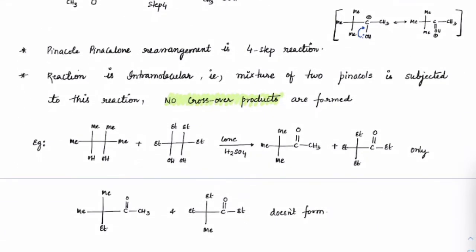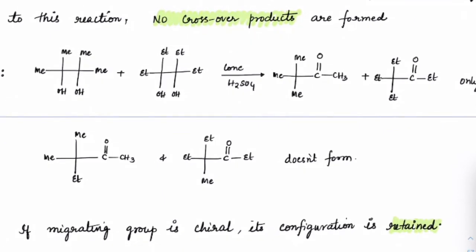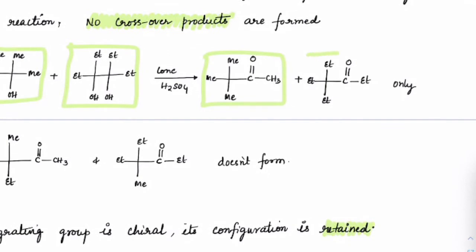For instance, I gave you a mixture of these two. Okay, watch carefully everybody. These two are the pinacols. One is with methyls, one is with ethyls. If we treat that with concentrated H2SO4, with respect to this individual pinacol, whatever pinacolone comes, that is the one which you need to check. With respect to this, this is the pinacolone which you will get.